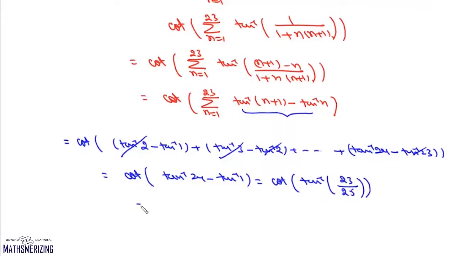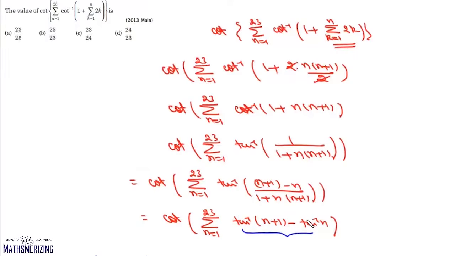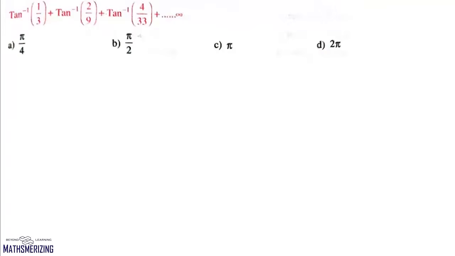Now tan inverse x is cot inverse 1 by x, so we can write this as cot of cot inverse 25 by 23. Now here cot and cot inverse will cancel, so answer to this expression will be simply 25 by 23, and that's your option B.